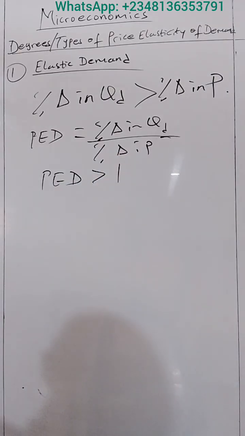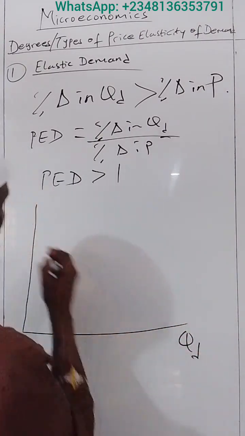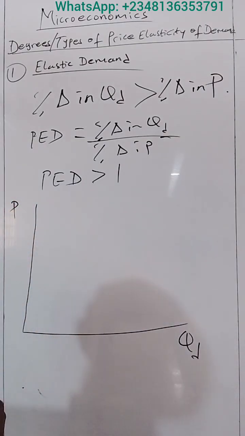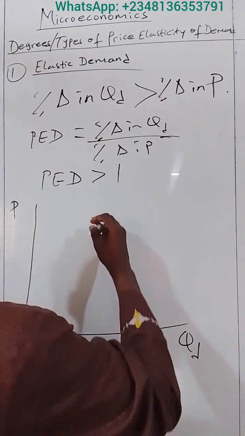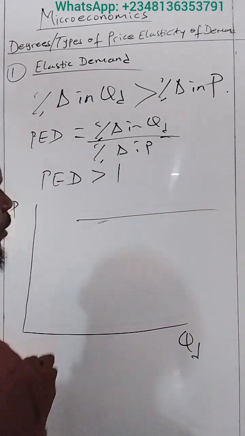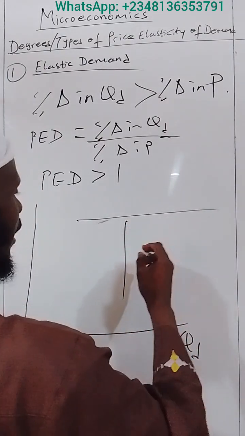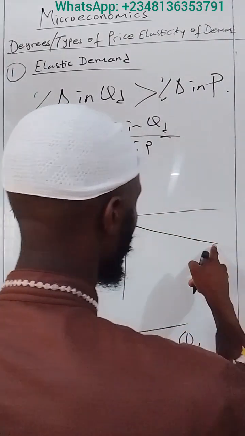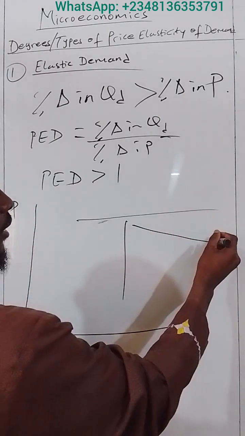So, how do we draw an elastic demand curve? Let me draw that elastic demand graphically. Let's show that this is quantity demanded, this is price. A line that is elastic is closer to the horizontal than the vertical. For example, you can see this is a horizontal and this is a vertical line. If I draw a line like this, you can see this line is closer to the horizontal line than the vertical. So therefore, this is elastic.